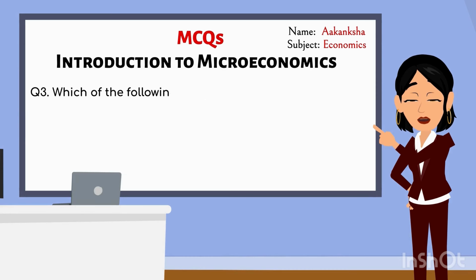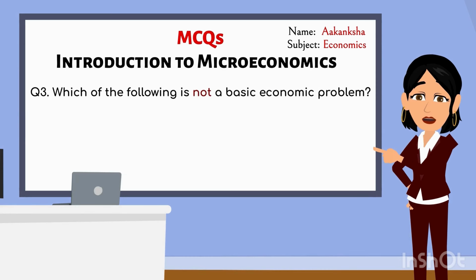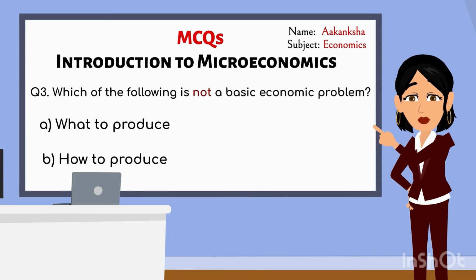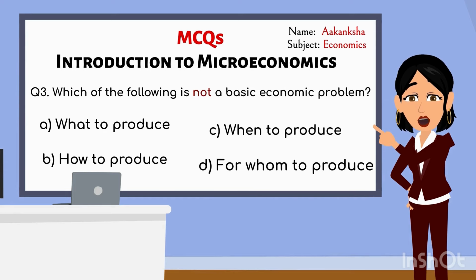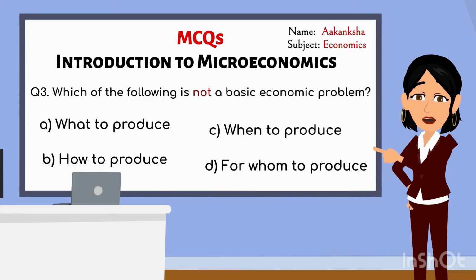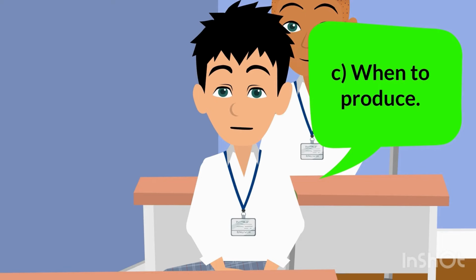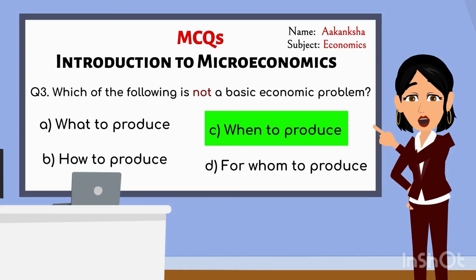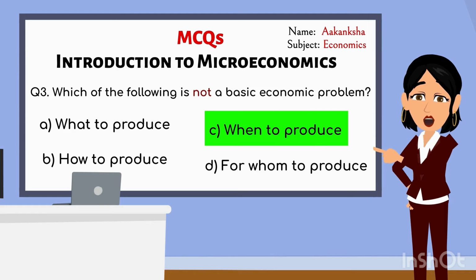Which of the following is not a basic economic problem? A. What to produce. B. How to produce. C. When to produce. D. For whom to produce. Ma'am, the answer is C. When to produce. Correct, Nishant. Can you explain why when to produce is not a basic economic problem?